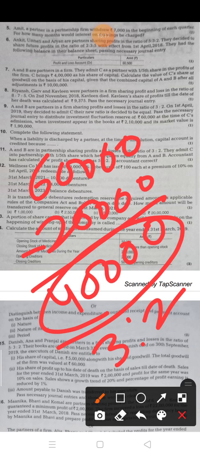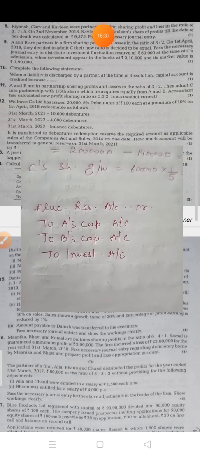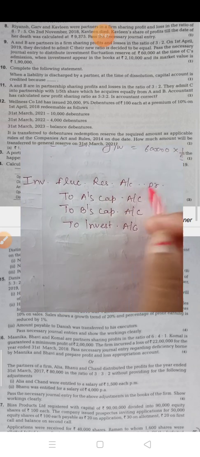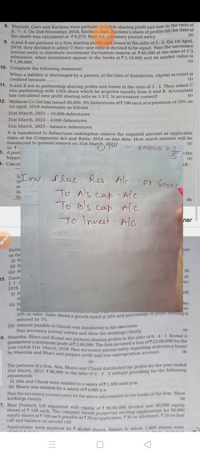Now first of all distribute this 40,000 in 3:2. The amount is 24,000 and 16,000, and the journal entry for this, I am writing. See, investment fluctuation reserve account debit, the actual amount is 60,000.